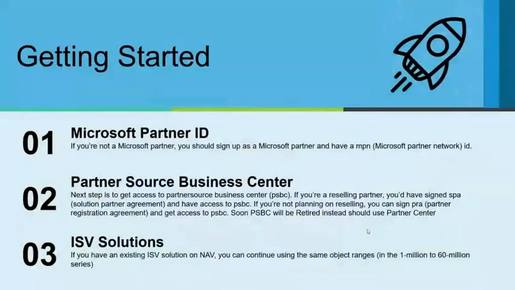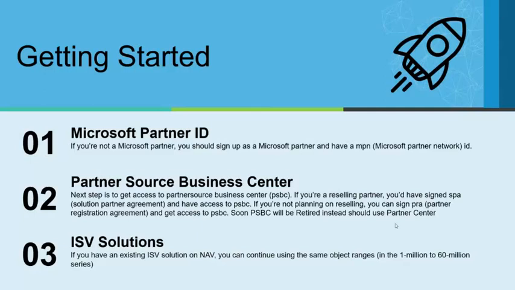So let's start with the sign up. Okay, so if you're not a Microsoft partner, which I'm hoping you all are, then you should obviously sign up for the Microsoft Partner Program, and you would have this ID called MPN, or Microsoft Partner Network ID. And you should have access to what is called PSBC, Partner Source Business Center. This used to be a separate site, and now it's moving into the Partner Center, which is going to be the one and only portal which all partners would go to. But right now there are certain things which are still active in the PSBC.